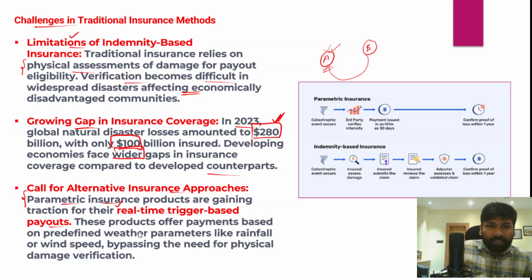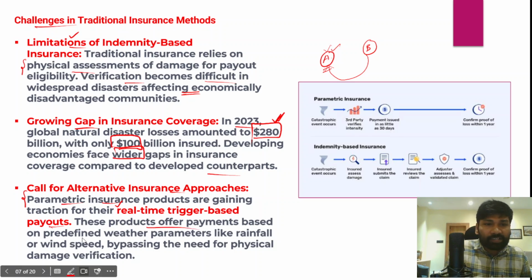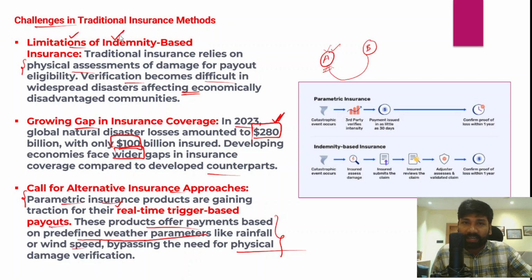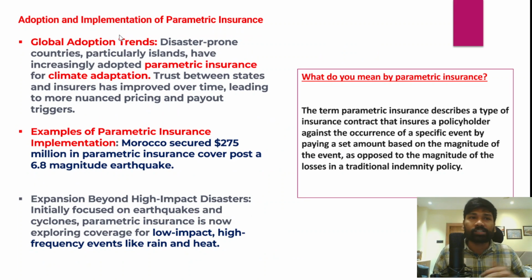In fact, parametric insurance products offer payments based on predefined weather parameters such as rainfall, wind speed, flood intensity, and the frequency of cyclones. So it can bypass physical damage verification, and thereby we can successfully overcome the challenge in conventional insurance methods.